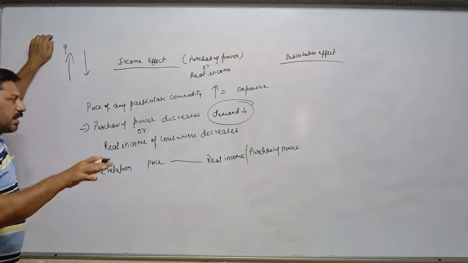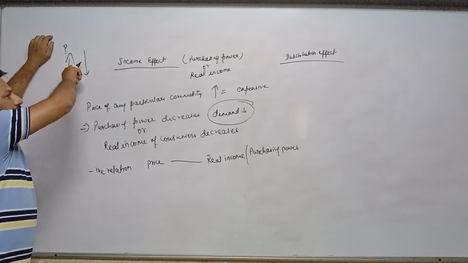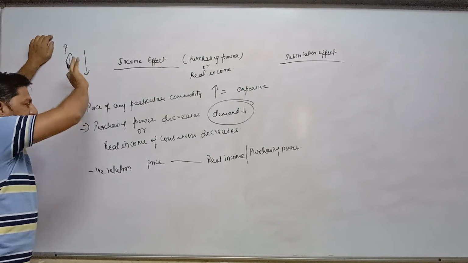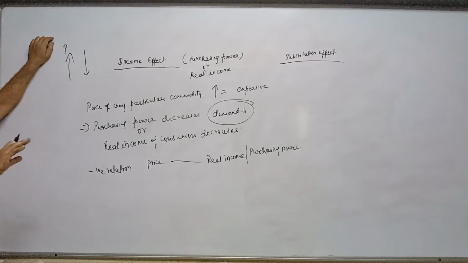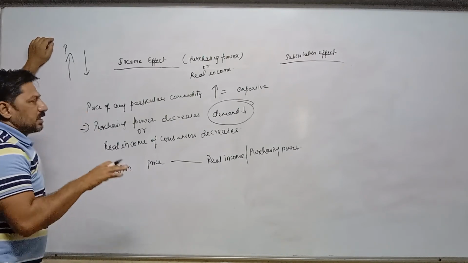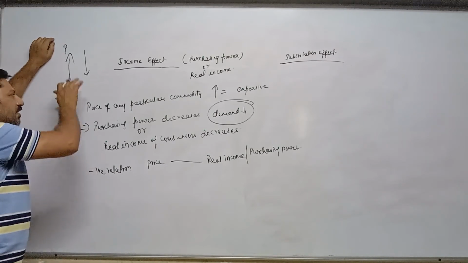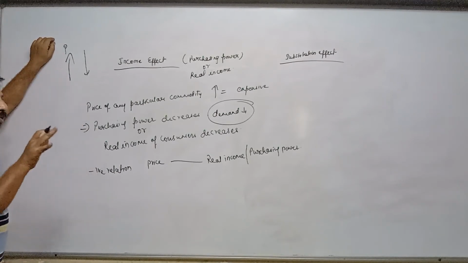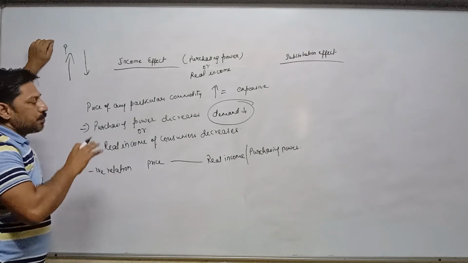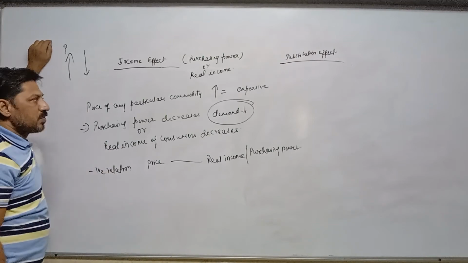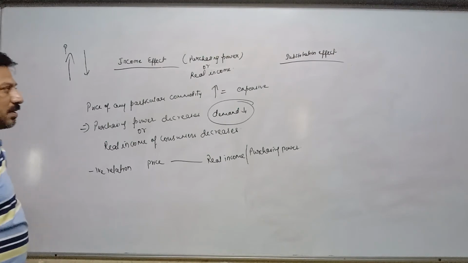So whenever price increases, it becomes expensive. As a result, the purchasing power of almost all consumers will reduce. Some consumers, especially those who are very poor, will leave purchasing those goods, and those who are earning more than them will purchase less quantity of goods. But in both cases, demand will decrease, means their purchasing power, their real income, reduces.